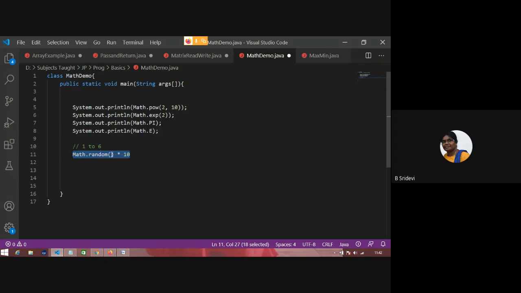So I have a number from 0 to 1 that I multiplied with 10. So it has become a number in between 0 to 10.